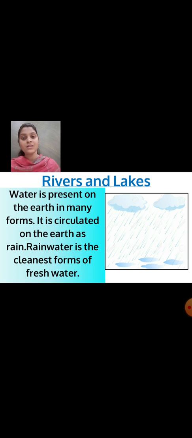You must have seen the image of the earth. Yes or no? You must have seen the globe also. Have you all noticed that I have already shown you the picture of earth, how the earth looks? On the earth there is a larger percentage of water. Yes or no? So the water is circulated on the earth as rain. Okay, and rainwater is the cleanest form of fresh water.